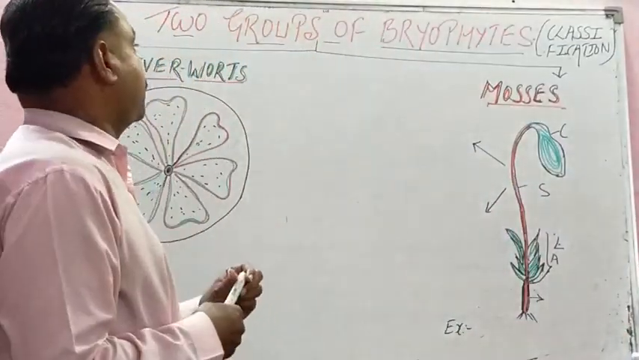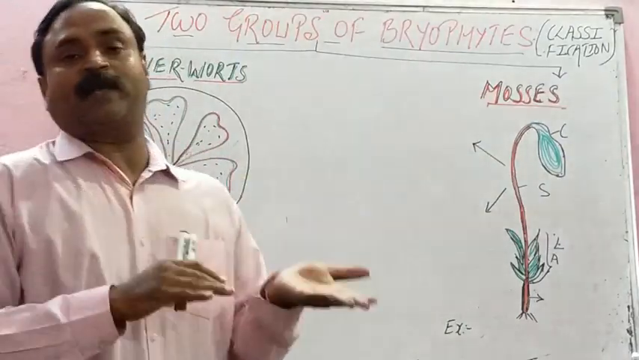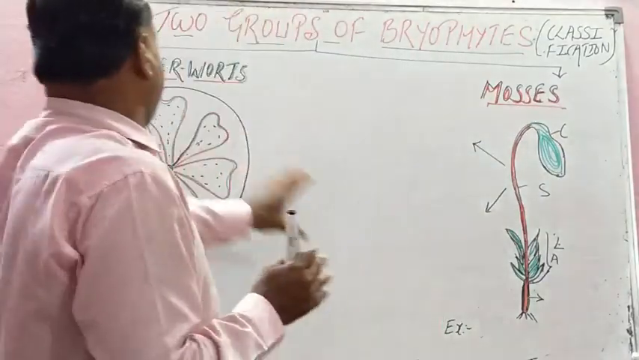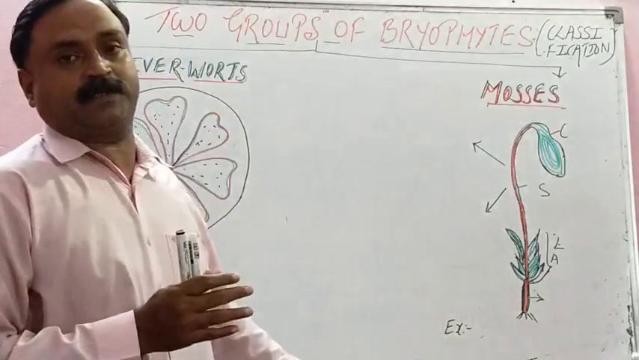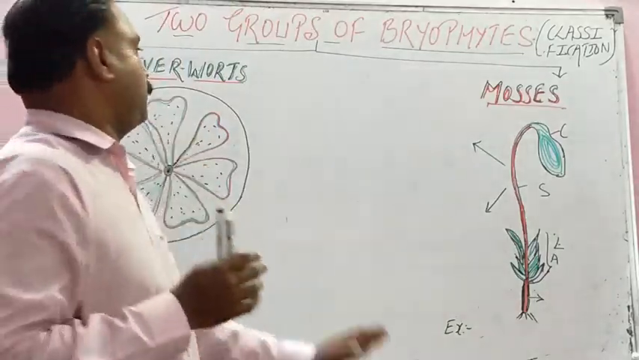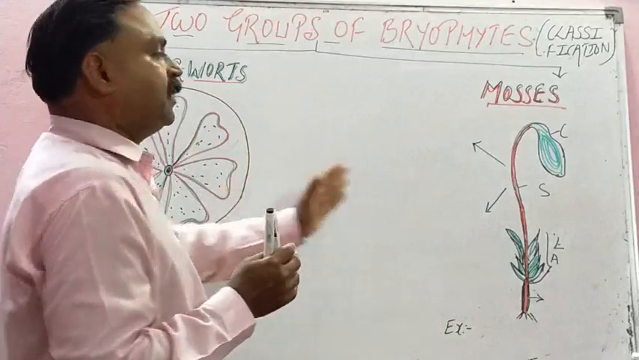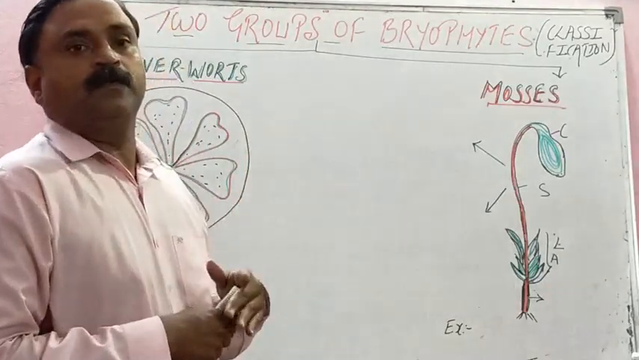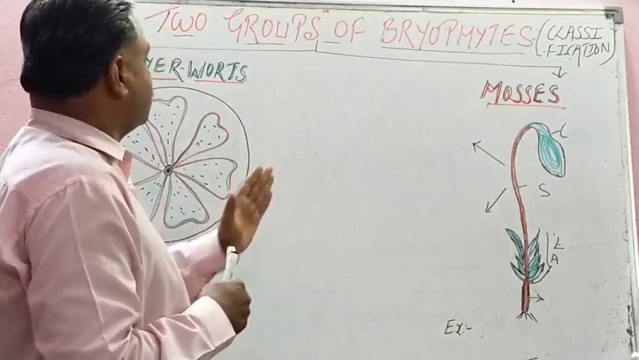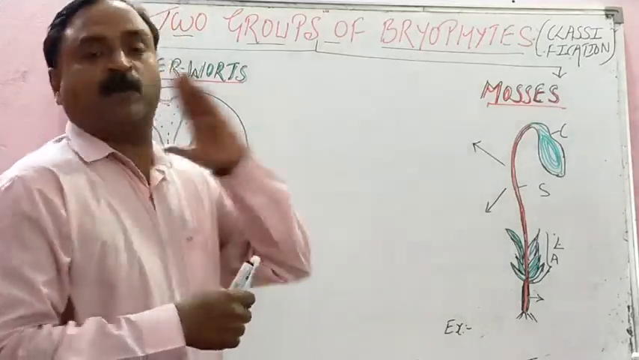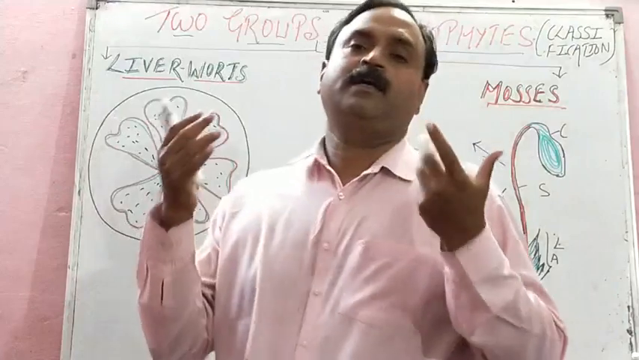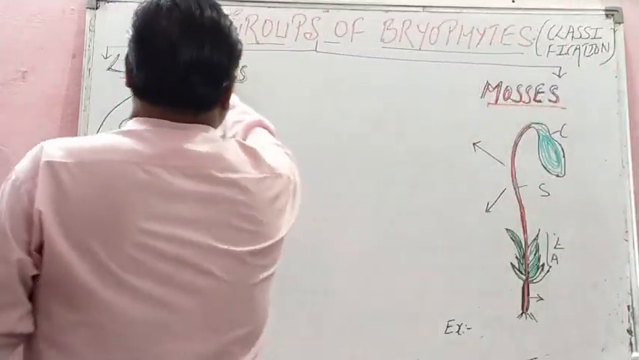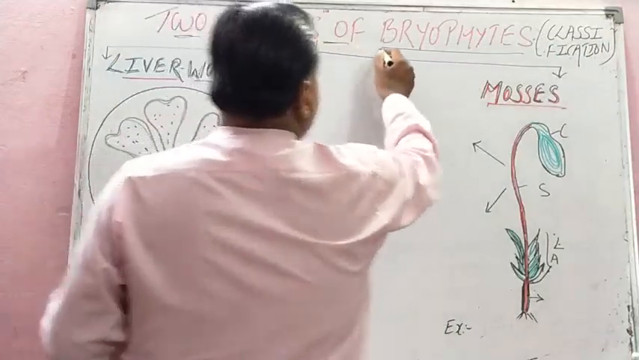Children, we are now studying the classification of bryophytes. There are two groups in bryophytes: one is liverworts and the other is mosses. We have to learn two features of each, along with an example. Ready? So what are the two groups of bryophytes?